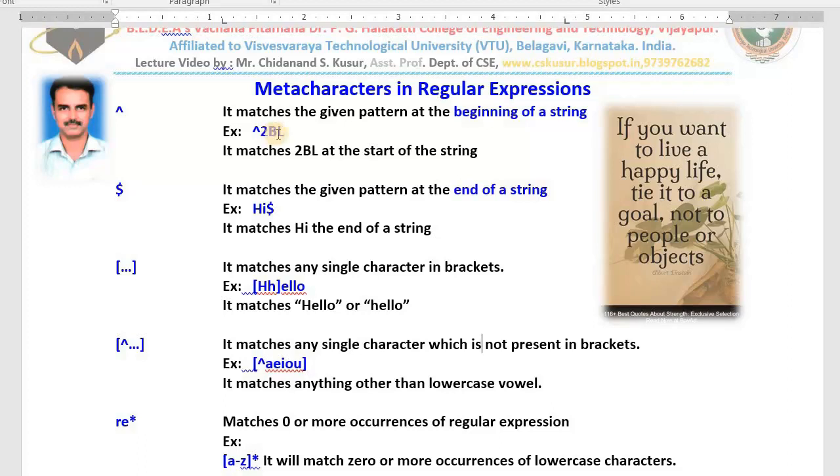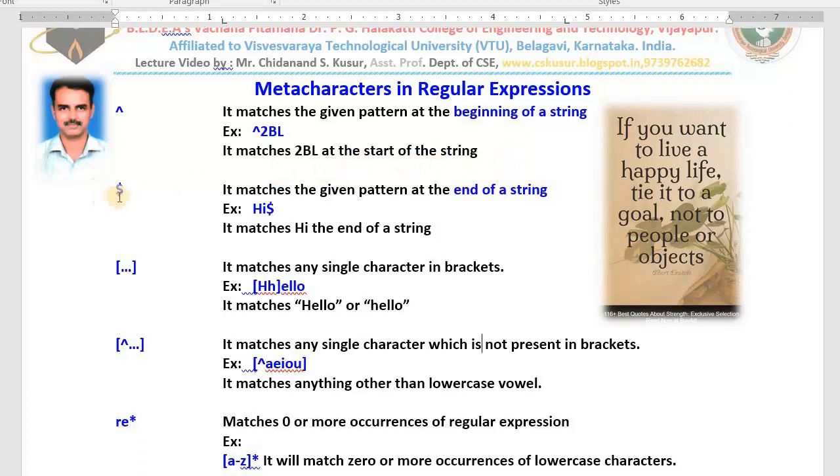What we are doing, do you know? We have one string. In that string, n number of USN numbers are there. USN numbers of our students as well as USN numbers of other college students also, and USN numbers of our students begin with 2bl. Then how shall I match? Then I use this regular expression, caret 2bl. It matches 2bl at the start of the given string. Wherever it matches, you can extract and print it.